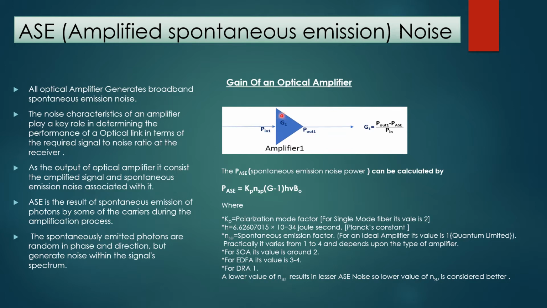So while calculating the gain, we need to subtract this P ASE power and divide by the input power to obtain the exact gain. P ASE is the result of spontaneous emission of photons by some of the carriers during the amplification process. The spontaneously emitted photons are random in phase and direction, but generate noise in the Zener spectrum. Moving to the next slide.